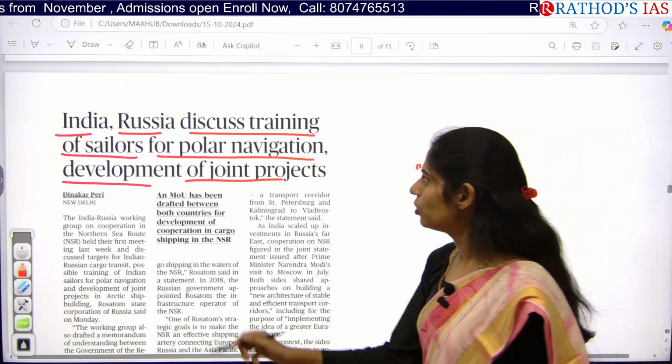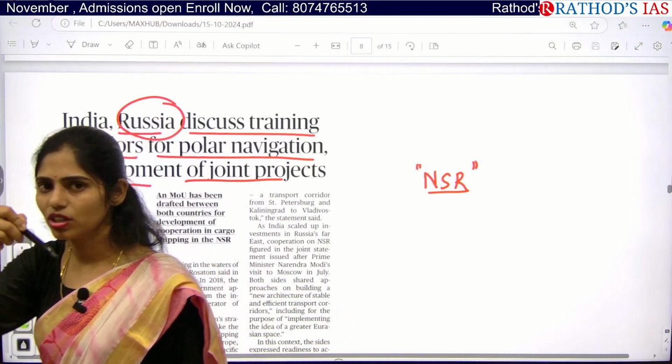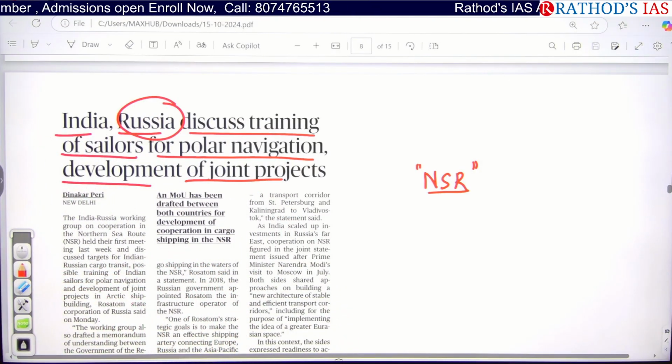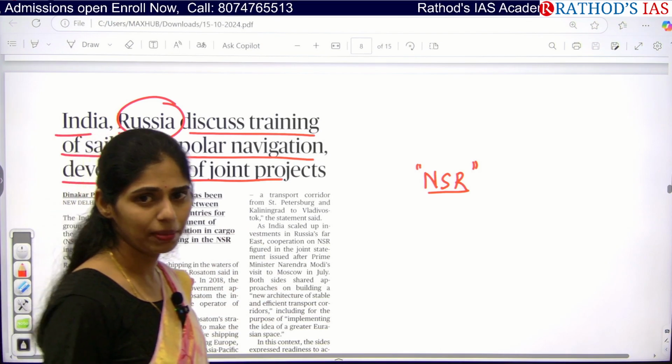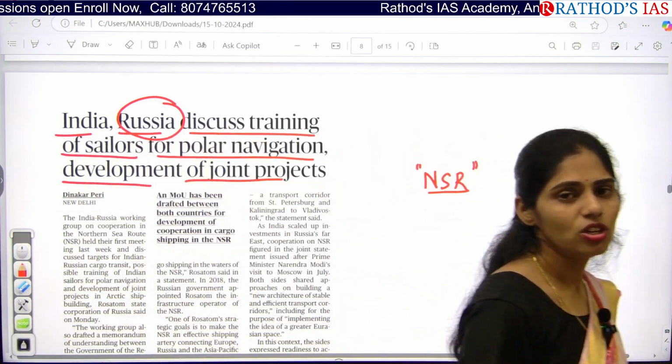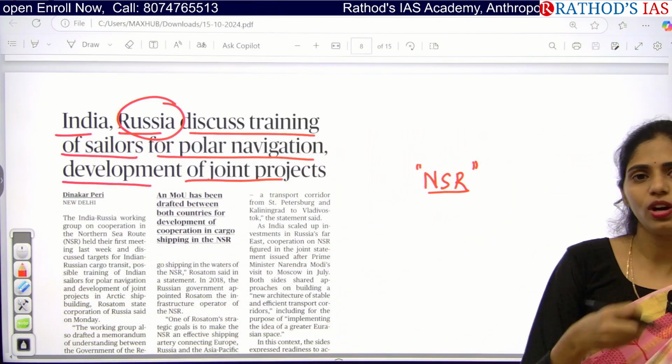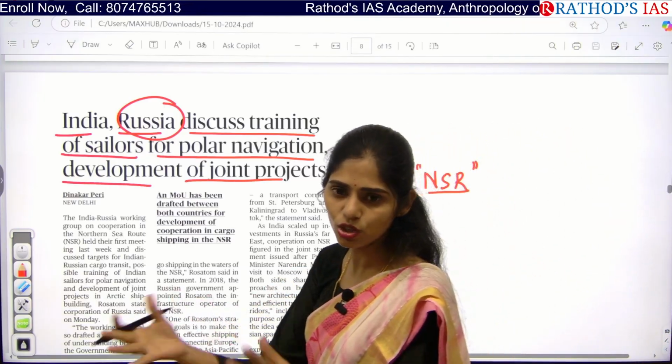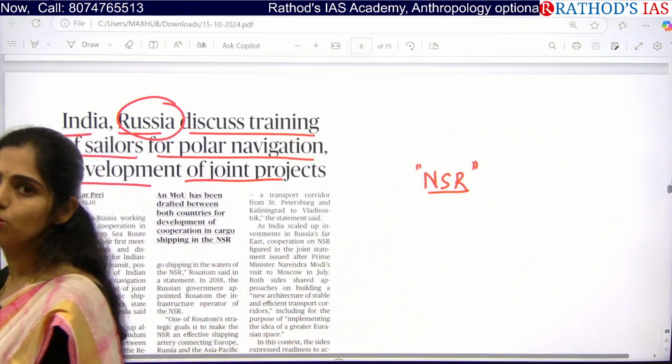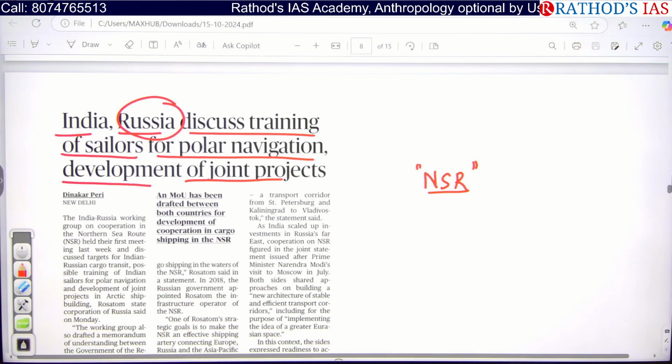So actually, you know that Russia shares a boundary with the Arctic Ocean. This Arctic Ocean comes under the temperate to polar region. Most of this Arctic Ocean is normally in ice format, in solid form. So what happens during the summer season? This ice will be melting so that it will provide navigation routes.